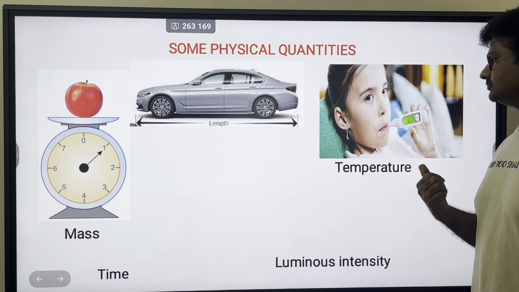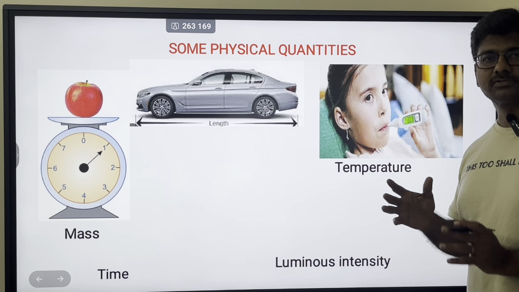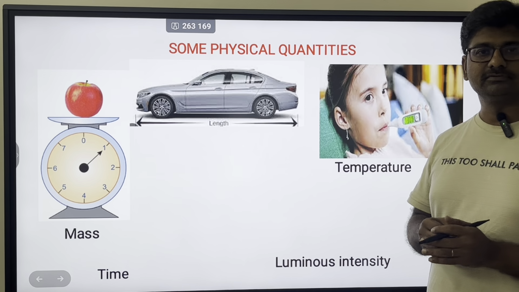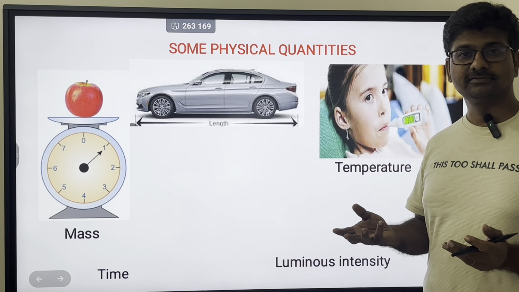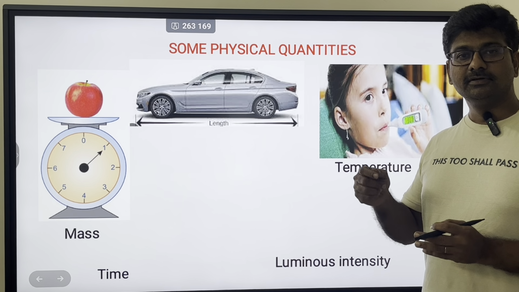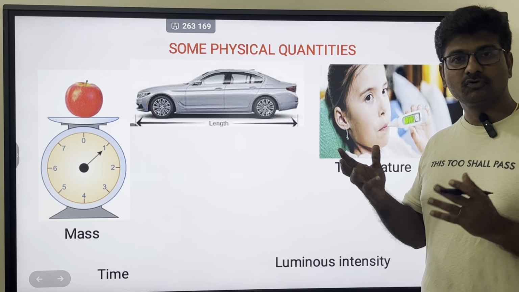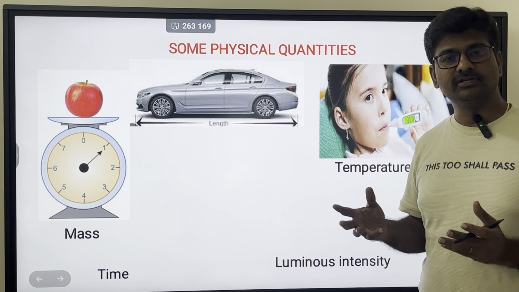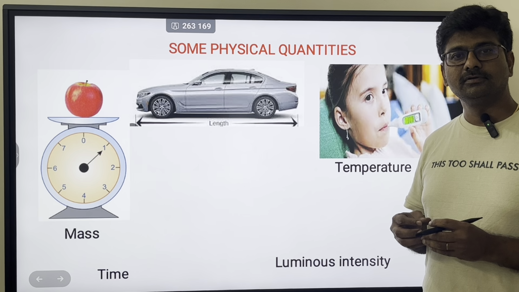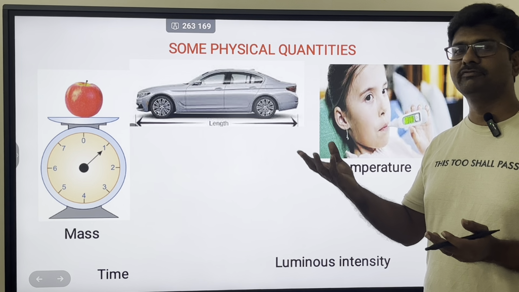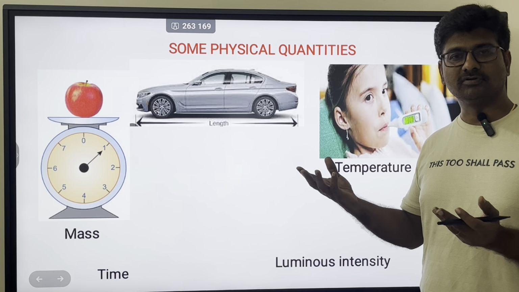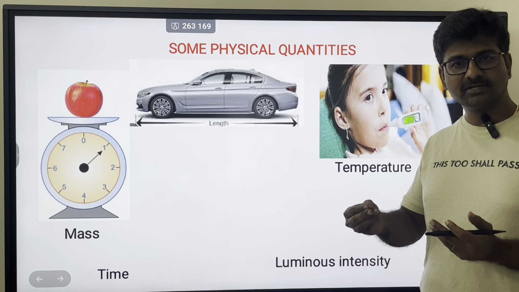Similarly, suppose if someone is having fever, how can I specify that? There should be some metrics to measure it, right? Some quantification process is to be done. He's having fever. Fever means how much? More, less. There should be some quantity to specify.